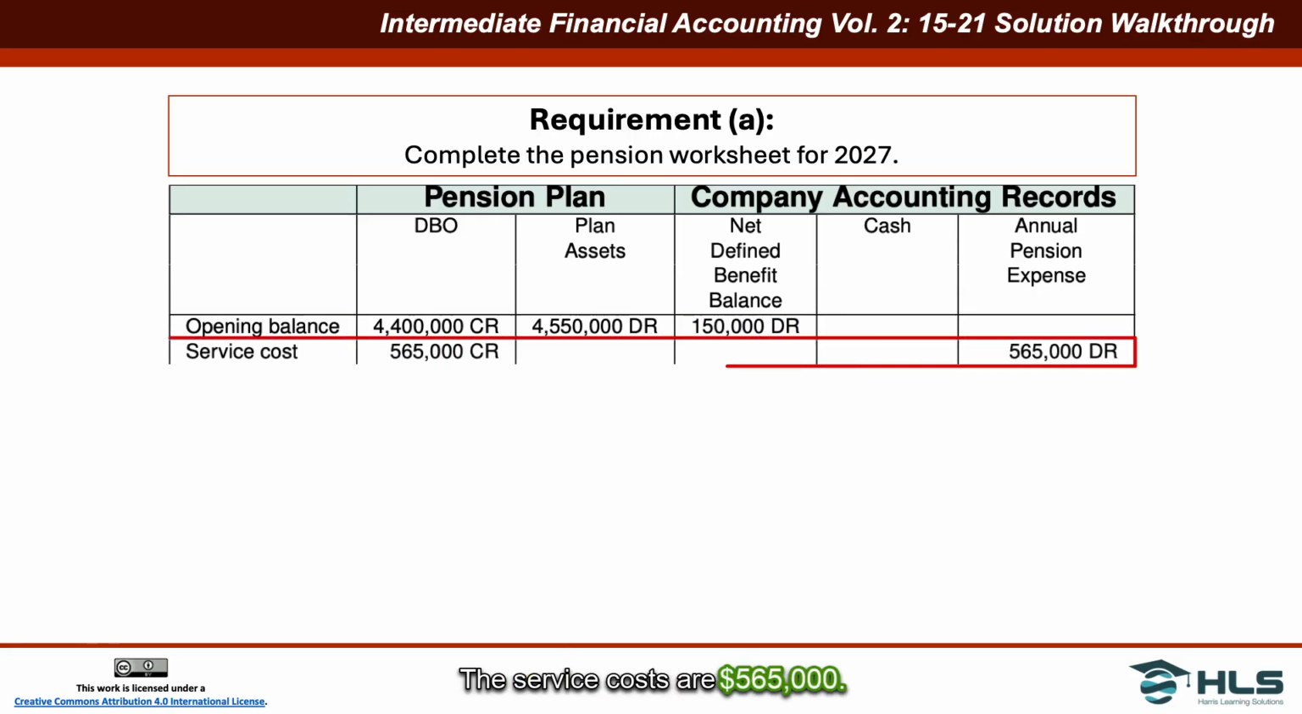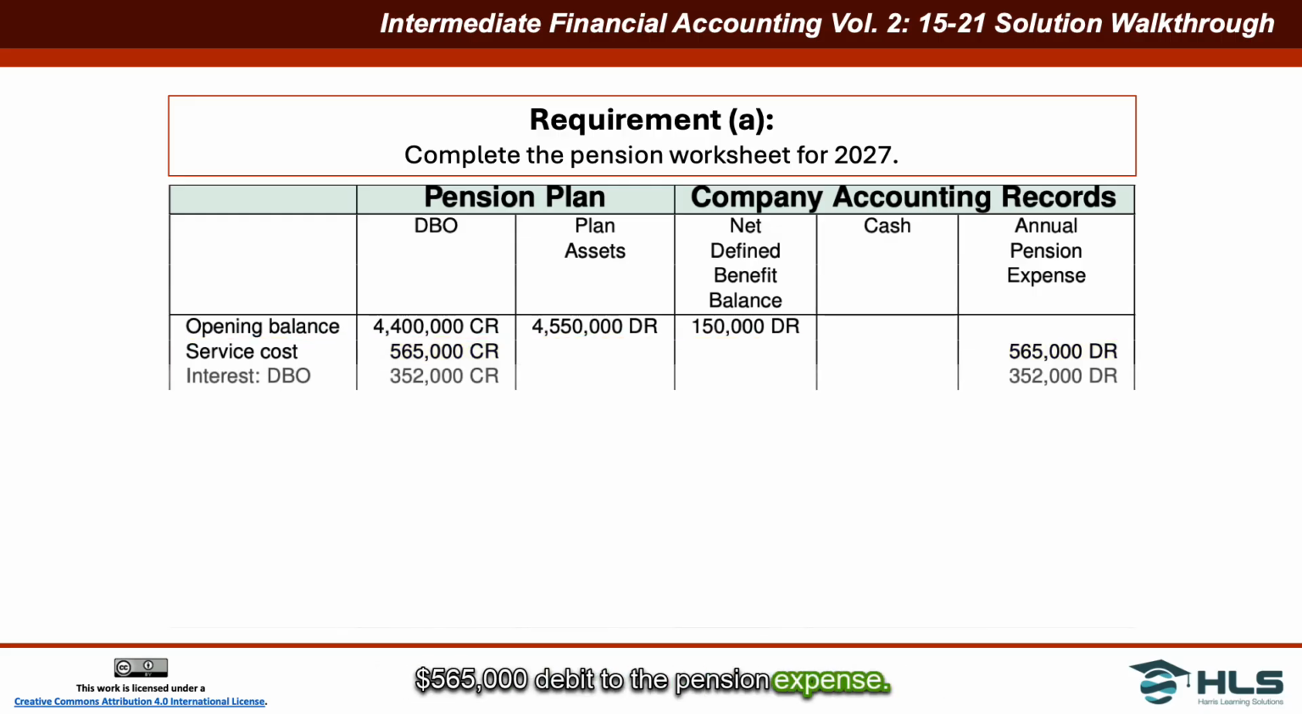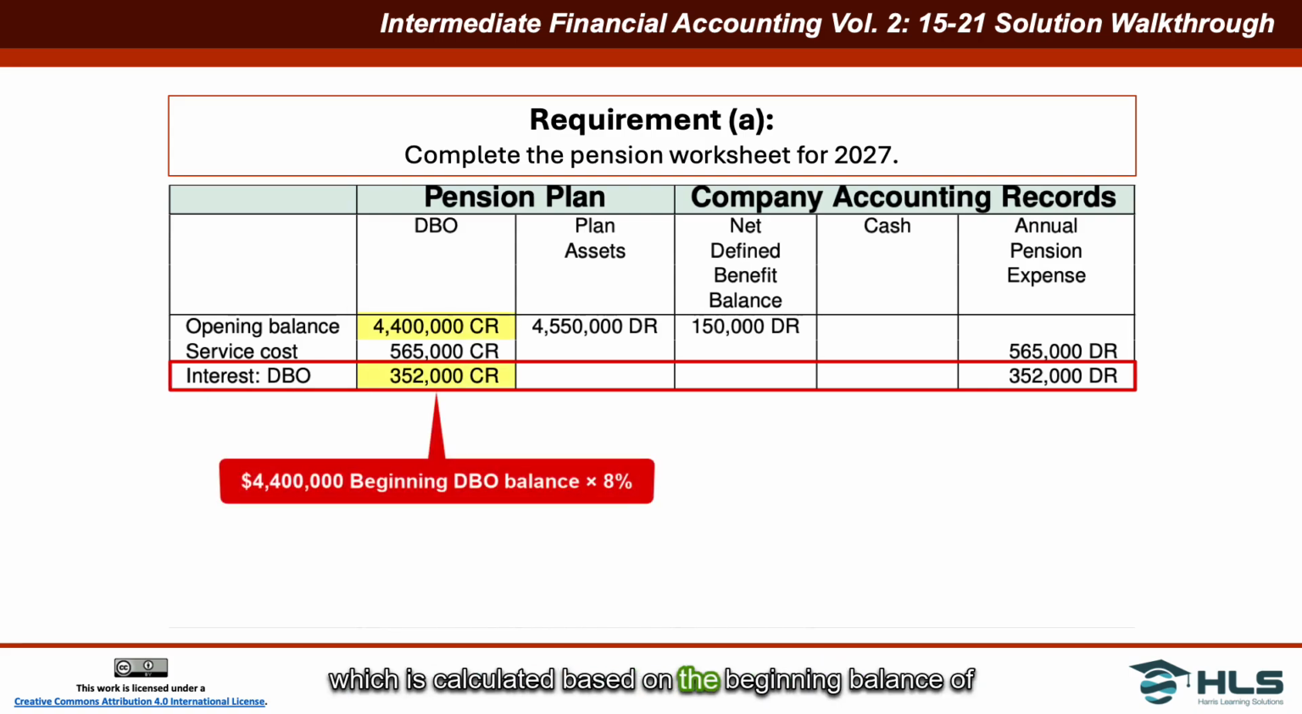The service costs are $565,000. That's going to increase the DBO and it's going to kick off our pension expense. So we have a $565,000 credit to the DBO and a $565,000 debit to the pension expense. Next, we have the interest on the DBO, which is calculated based on the beginning balance of $4.4 million multiplied by the 8% interest rate on high quality bonds. That's $352,000. It's a credit because it increases the obligation of the DBO on the trustee's books and is added to the pension expense on the company's records. So there's a $352,000 debit there.